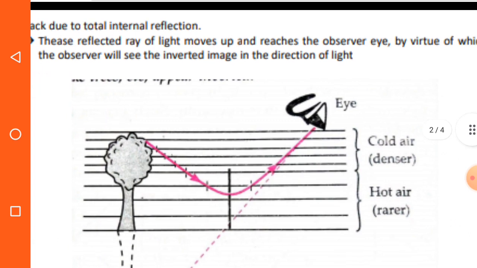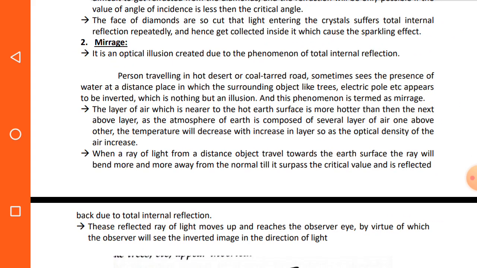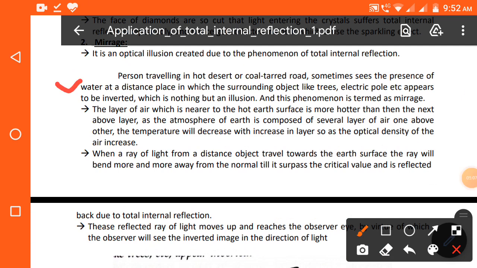Now mirage. So what is a mirage? Let's understand. A mirage is an optical illusion created due to the phenomenon of total internal reflection. A person traveling in a hot desert or on a cold terrain road sometimes sees the presence of water at a distant place in which the surrounding objects like trees, electric poles, etc. appear to be inverted, which is nothing but an illusion, and this phenomenon is termed a mirage.